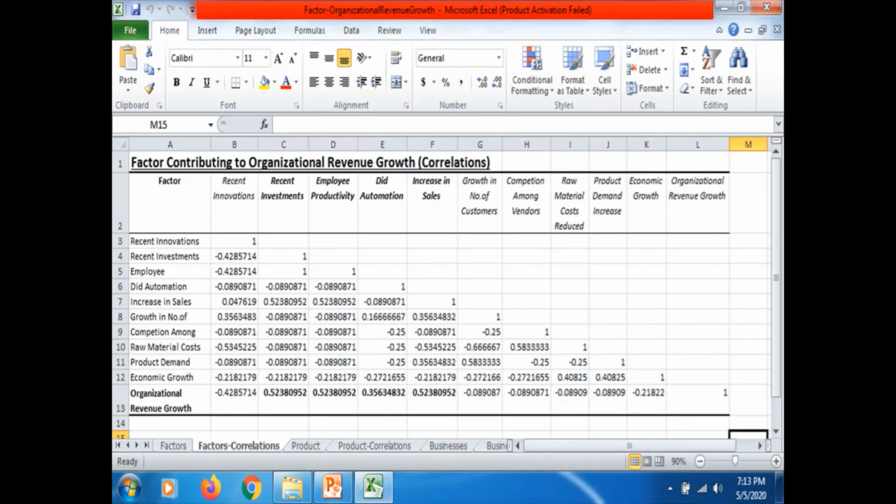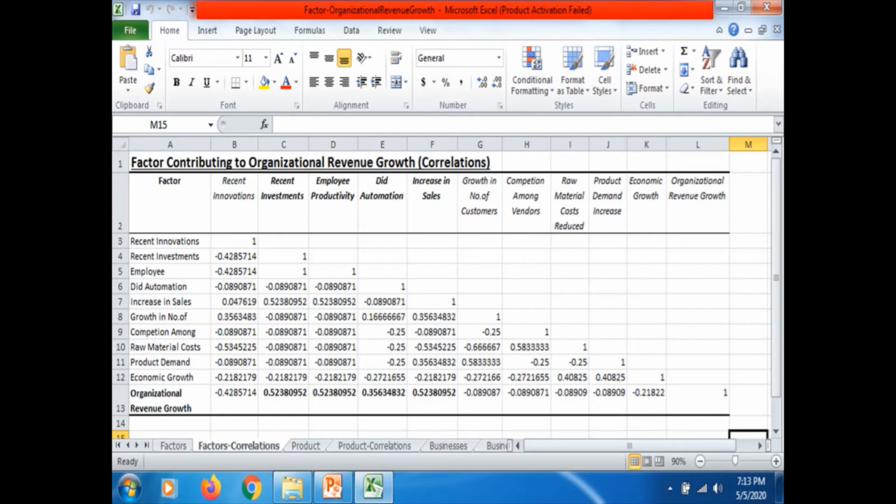For example, see the factors recent investments, employee productivity and increase in sales. These three factors have got more than 0.5 correlation coefficient value, indicating that they have a strong relationship with the organizational revenue growth.